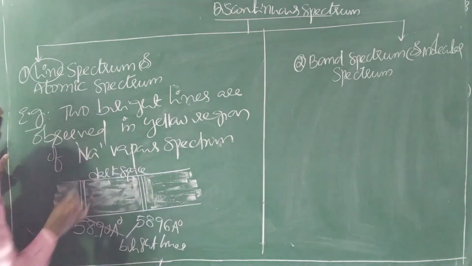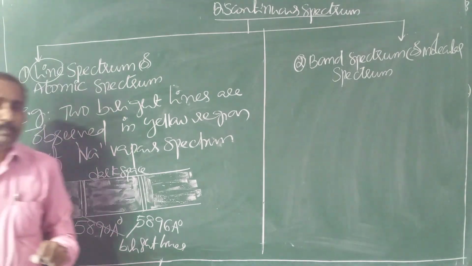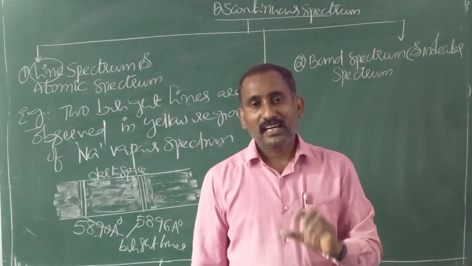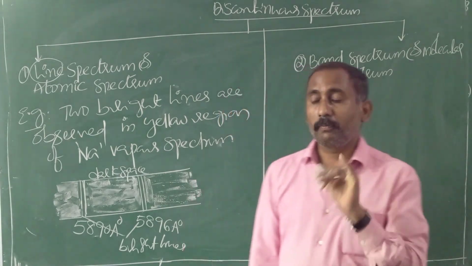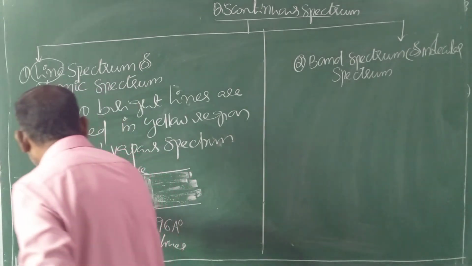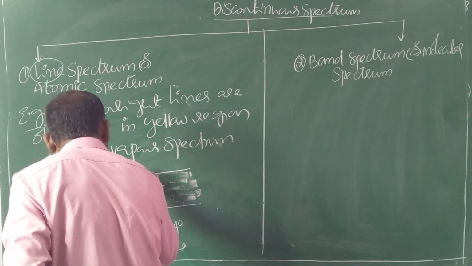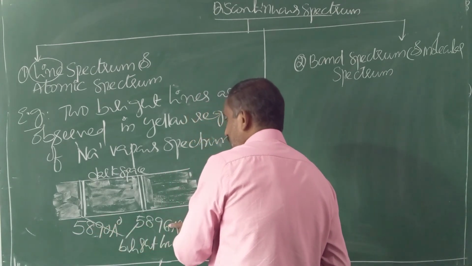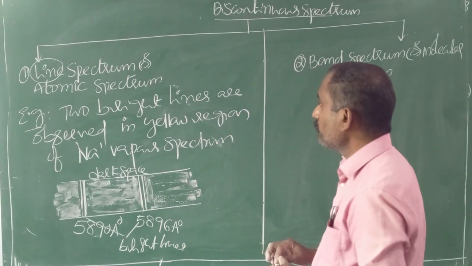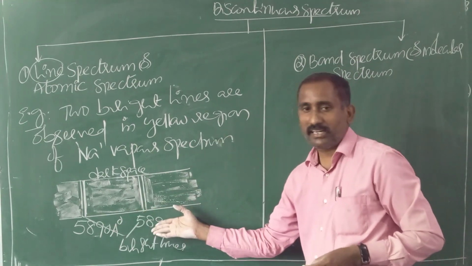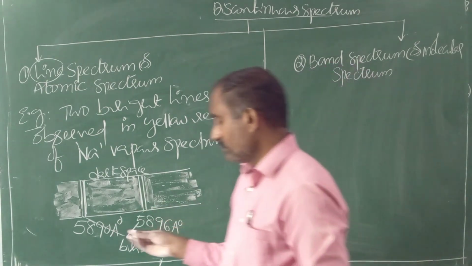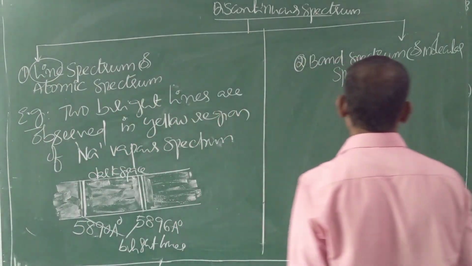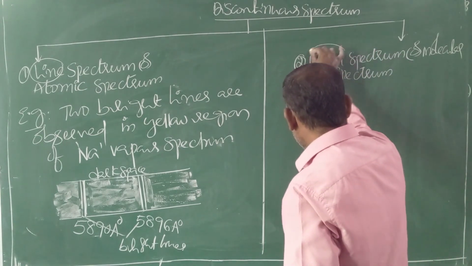First of all, you should remember that line spectrum is one type of emission spectrum. In the emission spectrum, bright lines or bands are recorded on a dark background. That's why these two are bright lines, with wavelengths 5890 angstroms and 5896 angstroms, observed in the yellow region. So this is about line spectrum. Next, coming to band spectrum or molecular spectrum, the name itself gives the answer.